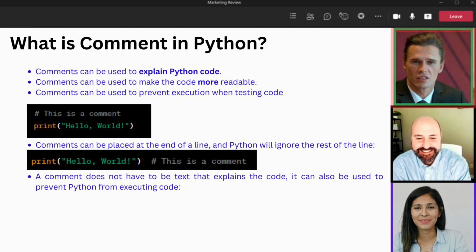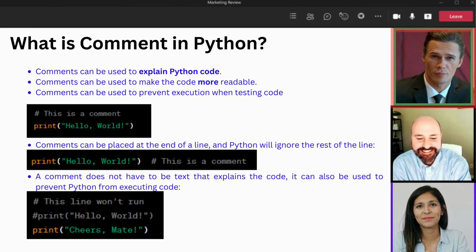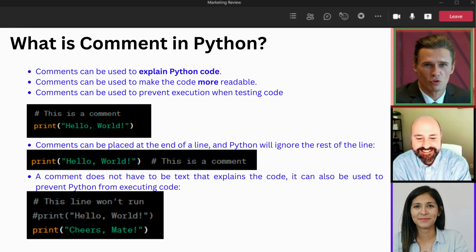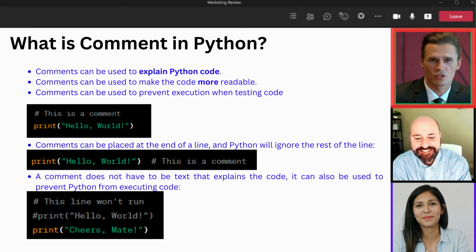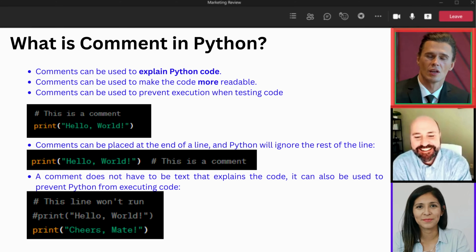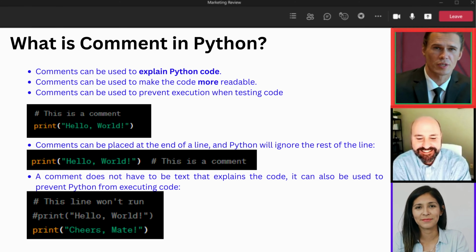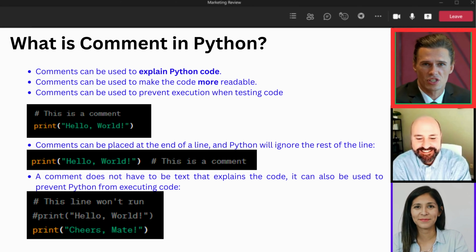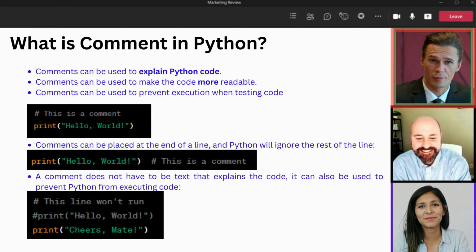But comments aren't limited to just explanations. They can also be used to prevent Python from executing a specific line of code. Imagine you want to temporarily disable a line for testing purposes, comments to the rescue. Hashtag this line won't run. Hashtag print, hello, world. Print, cheers, mate.